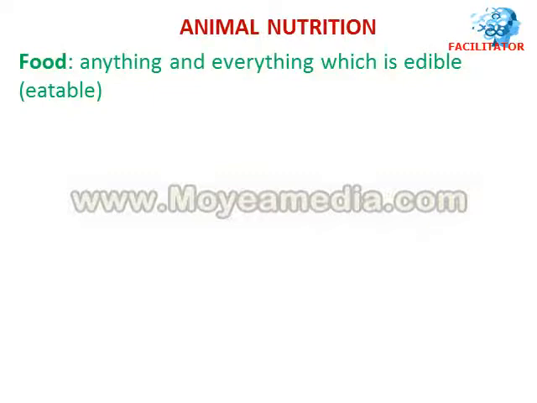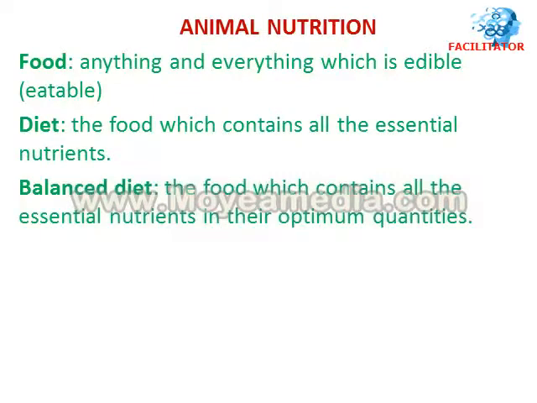The simple definition of food is anything and everything which is edible. If any human or animal is able to eat any food, that in simple terms is called food. Then diet is a little more polished term than food, like the food which contains all the essential nutrients, like carbohydrates, proteins, fats, vitamins, minerals, and all these things.